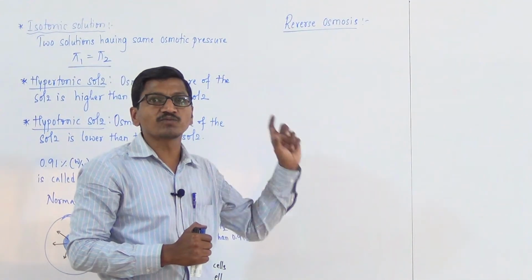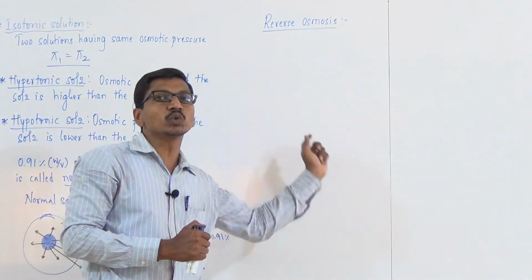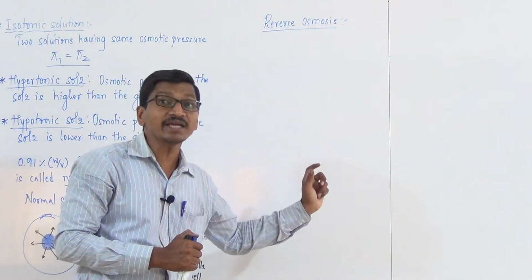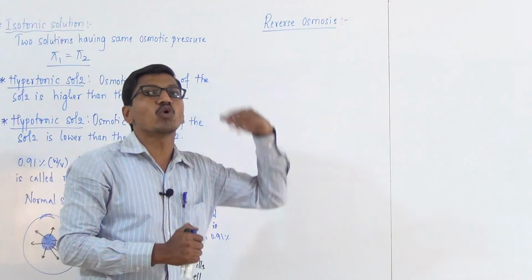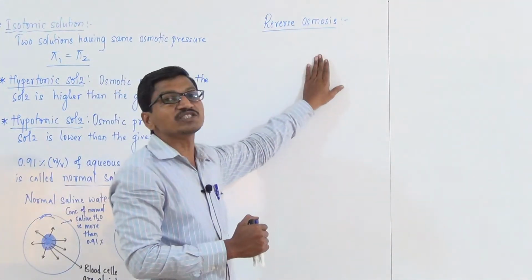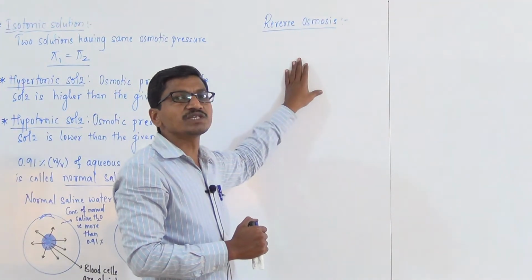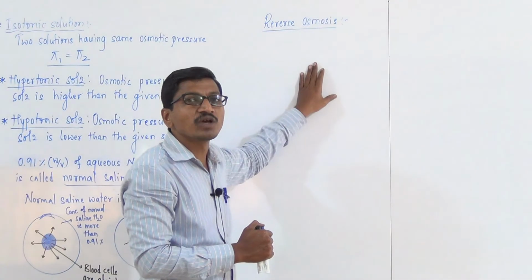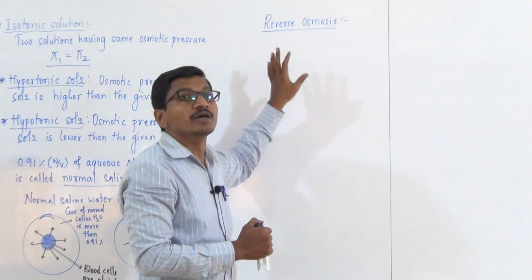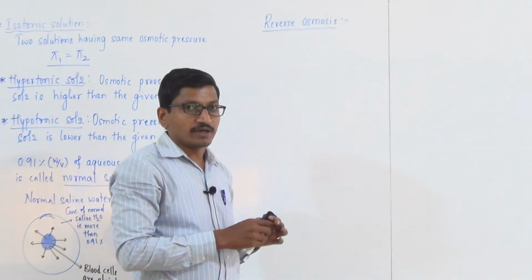The flow of solvent molecules from higher concentration to lower concentration by applying high pressure which is more than the osmotic pressure is reverse osmosis. The application of reverse osmosis is desalination of seawater, or purification of seawater into drinkable water.